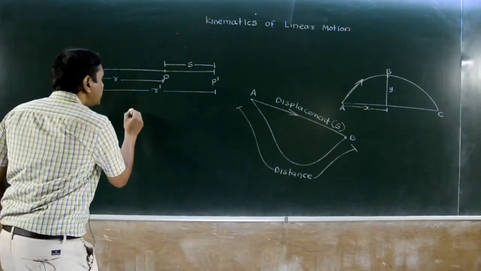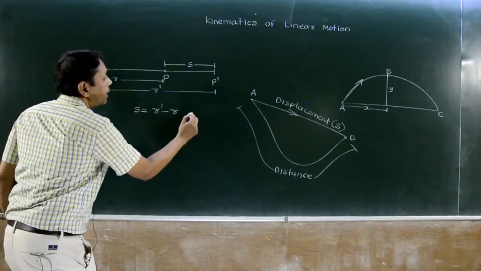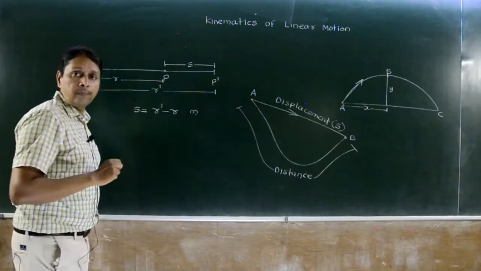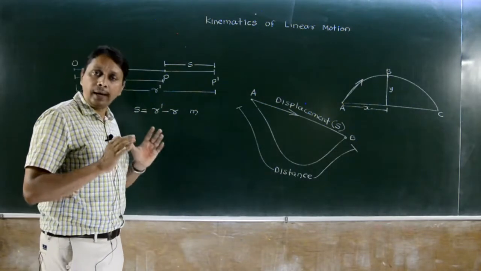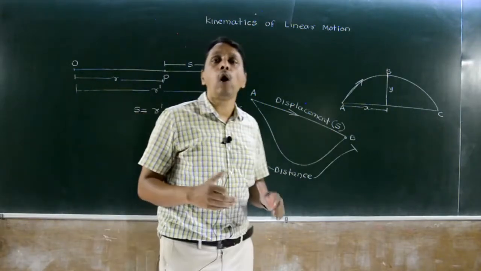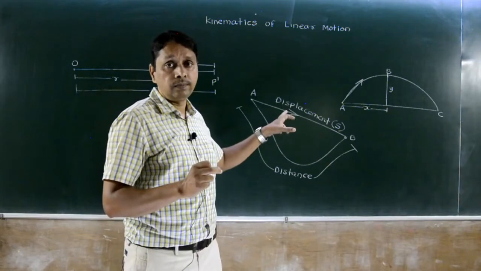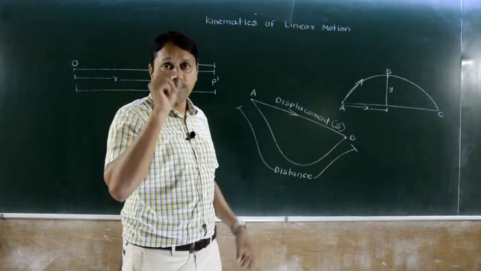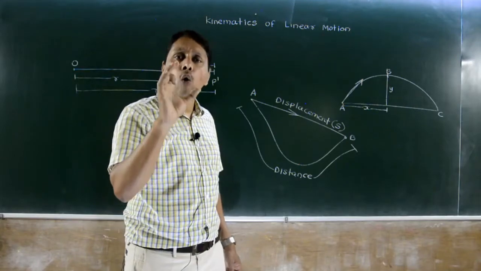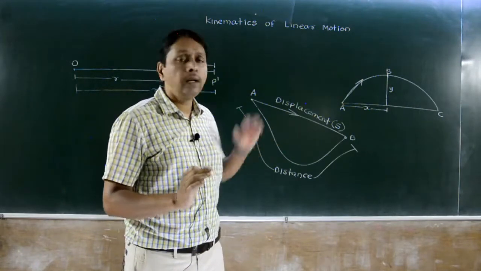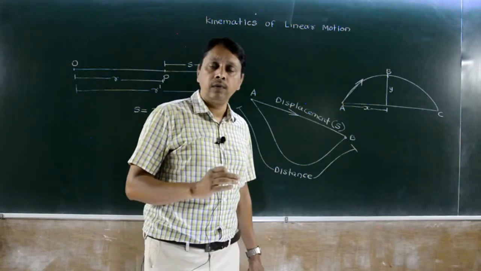And how much displacement here? R dash minus R, measured in meter. So here we finish the concept of displacement. Very important: displacement is start to end along a straight line. In gravity, along the y-axis. In projectile, we require both along the x as well as y-axis.